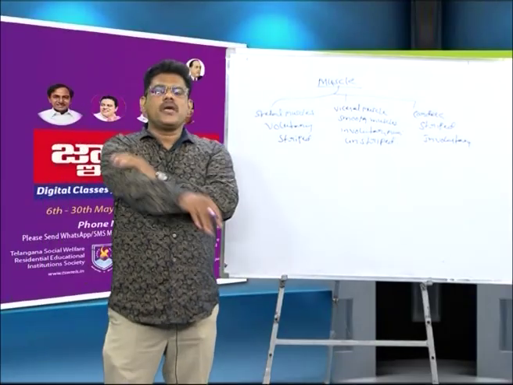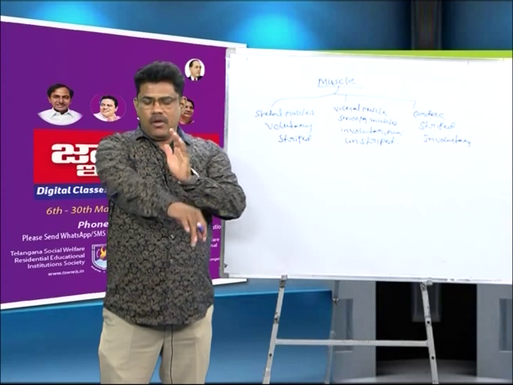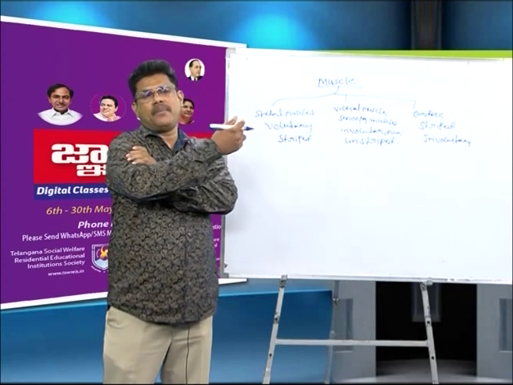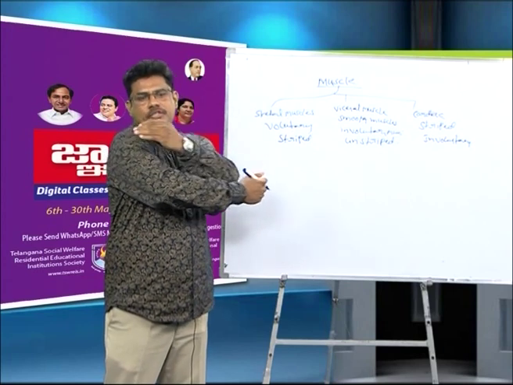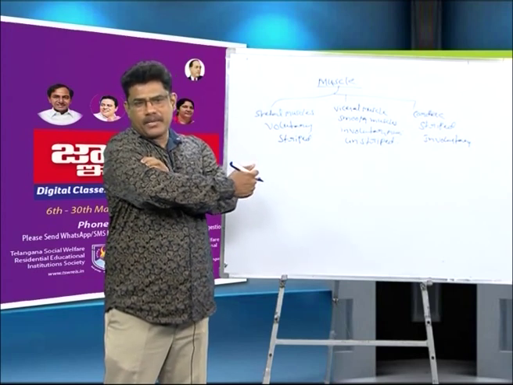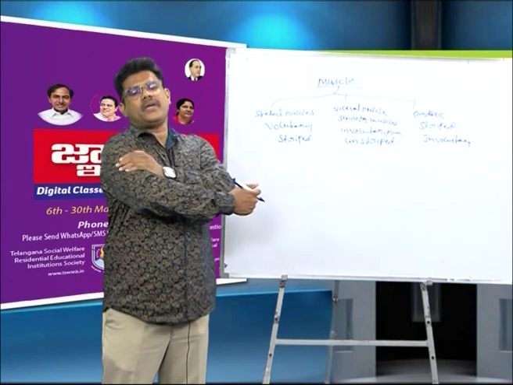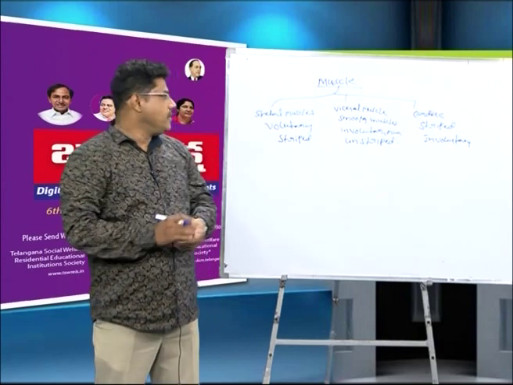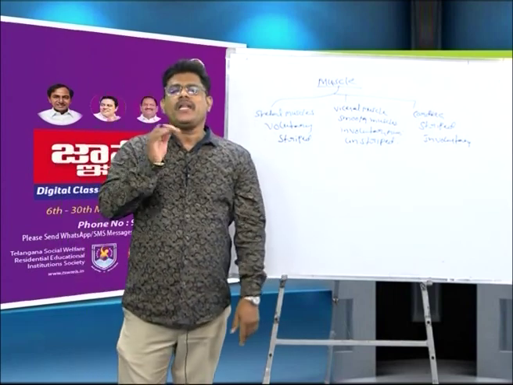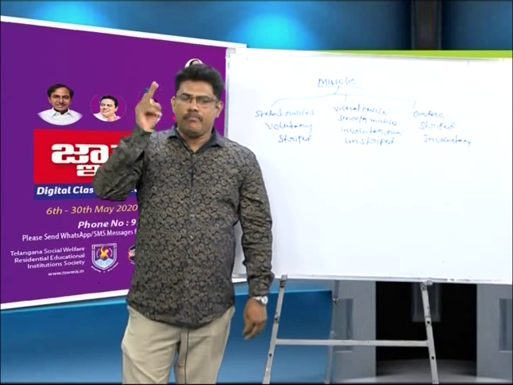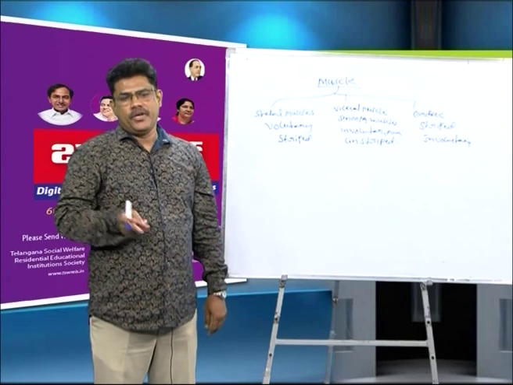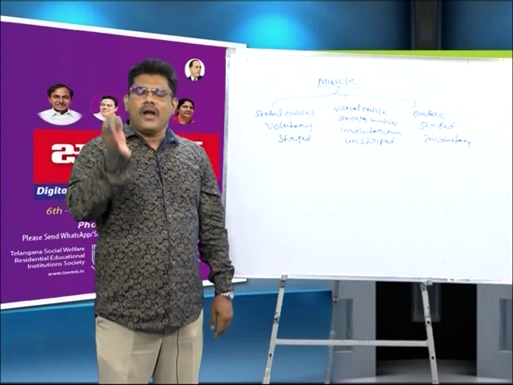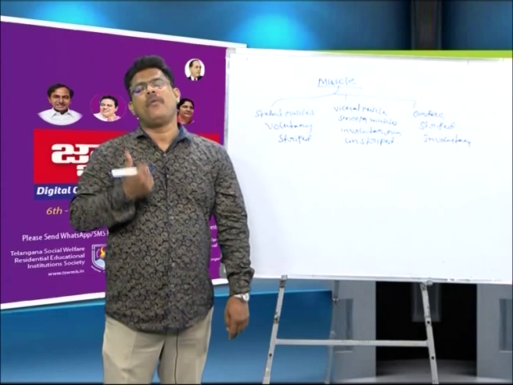Skeletal muscles mean what? For example, this is a hand, this is the bicep. The bicep muscle is attached to the bone, and that is known as skeletal muscle. This skeletal muscle is voluntary muscle, meaning its contraction and relaxation are under the control of our body.